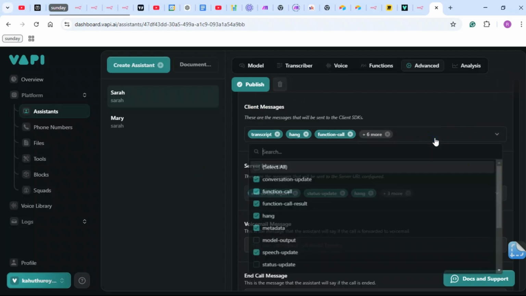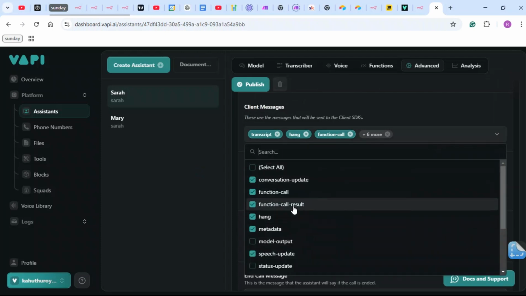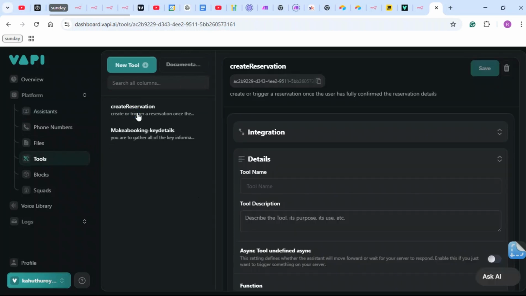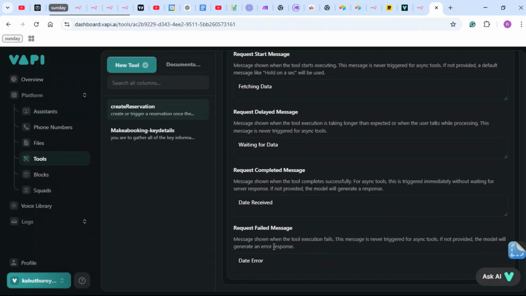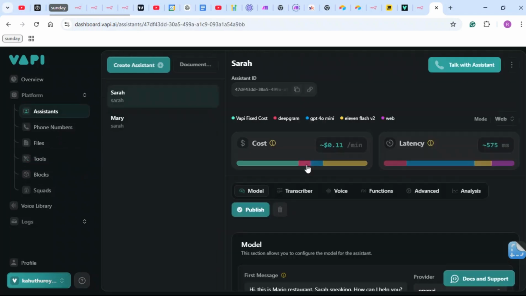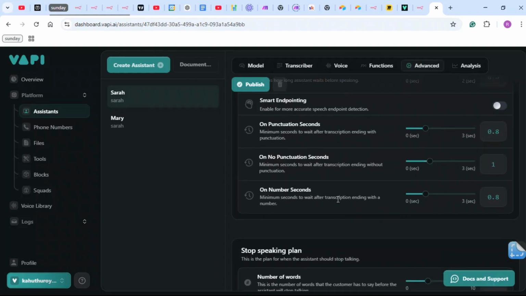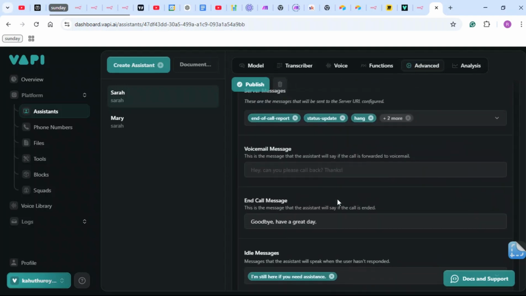Oh, and I forgot to mention, the function call result is basically this. Let me just get back to this real quick. Create a reservation. So this date error, date received, waiting for data, that's basically those function call results, and we will switch that off once we are done with this, right? So let's get back to this, and I keep on forgetting, you are in advanced. Always remember to publish whenever you are done with these settings and configurations.